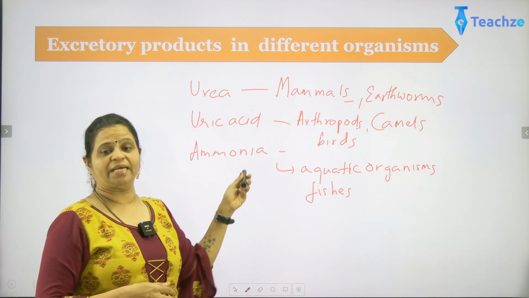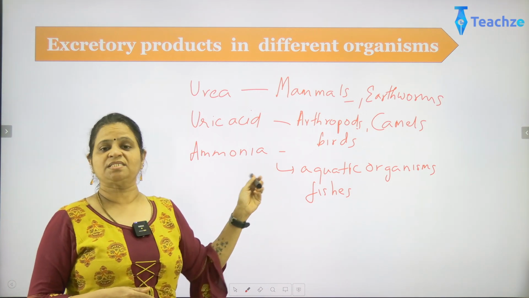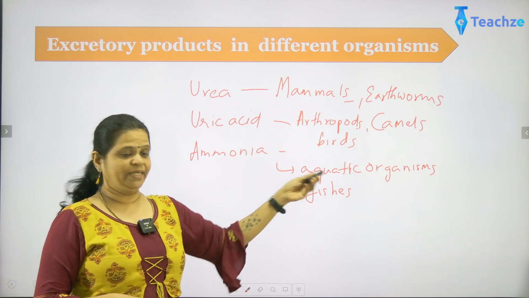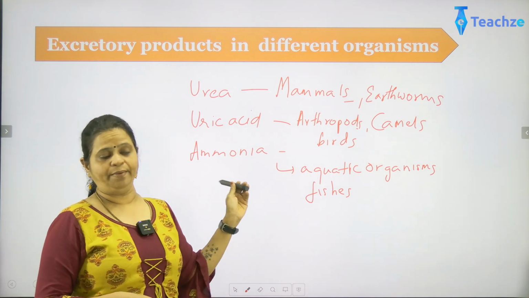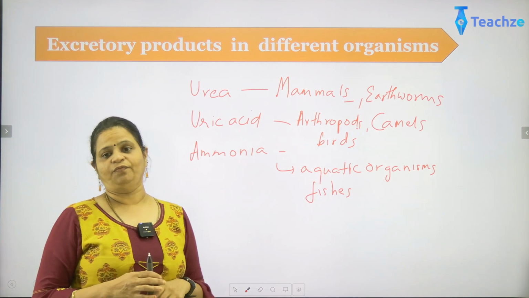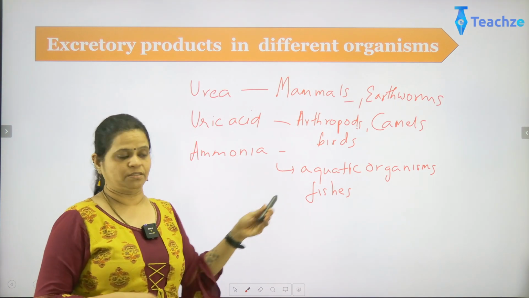So what happens in water is the toxicity levels come down as soon as it mixes with water, and it can easily mix with water. So that's why most of the aquatic organisms can give out in the form of ammonia. Now that is only for the water living organisms.